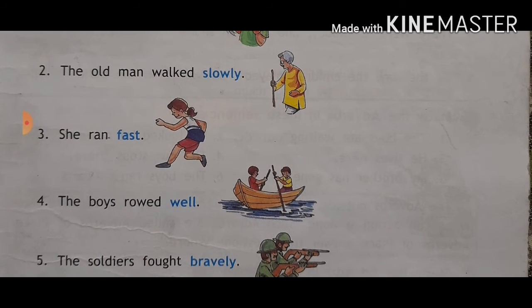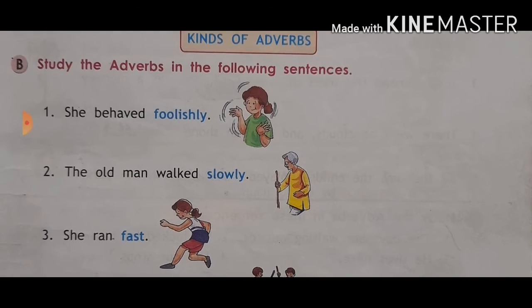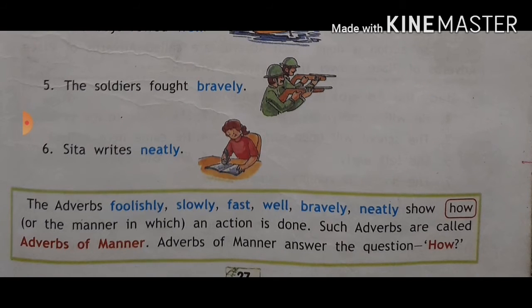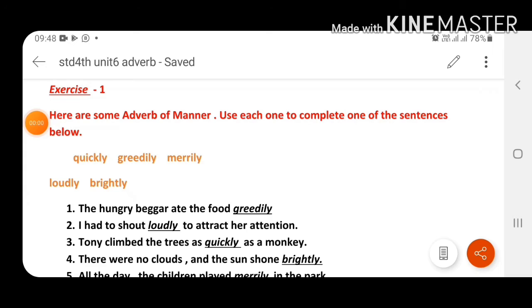Now you can understand better when we see the exercise based on the adverb of manner. Our exercise number 1 is based on the adverb of manner. Let's see. Now listen to me and look at your screen. Here are some adverbs of manner. Use each one to complete one of the sentences below. Here some adverbs of manner are given: quickly, greedily, merrily, loudly, brightly. These are all adverbs of manner because they tell us how an action is done.